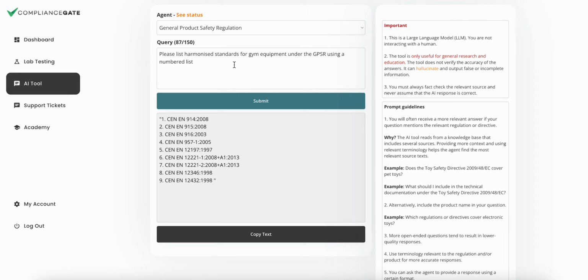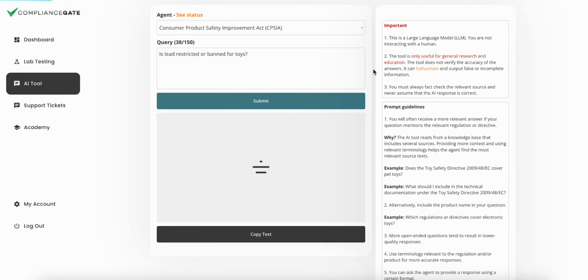But just for context. Let's say I have questions about the CPSIA. Where would I begin? Let's say I wonder if lead is restricted. Is lead restricted or banned for toys? And the CPSIA applies to children's products in the United States, just so you know. Yes, it's restricted and banned for toys. That may not actually be entirely correct.